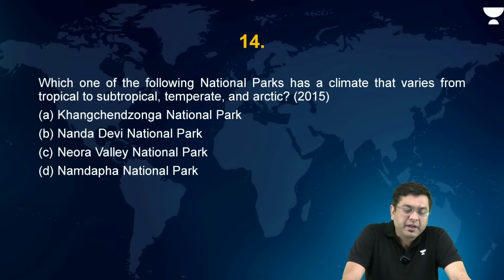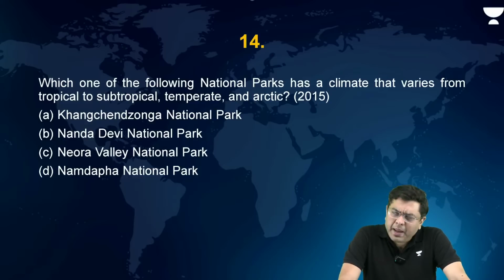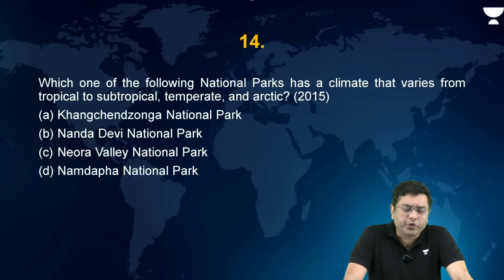So here you have Kanchenjunga, Nanda Devi, Neora Valley, and Namdafa. Now think about it. Kanchenjunga. Will you find the presence of tropical vegetation in Kanchenjunga? No. You will find temperate and Arctic. Maybe at the lower reaches some trace of subtropical as well, but you will never find the region of tropical in that case.